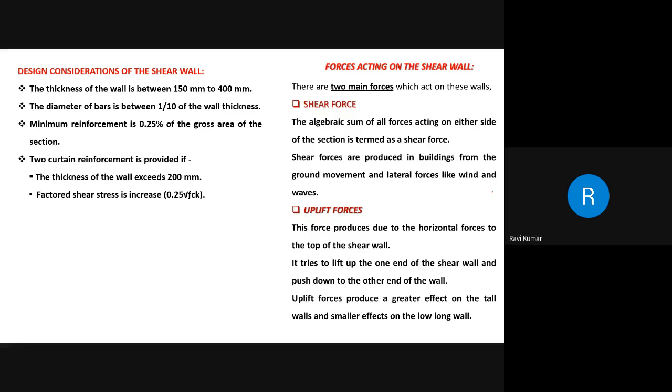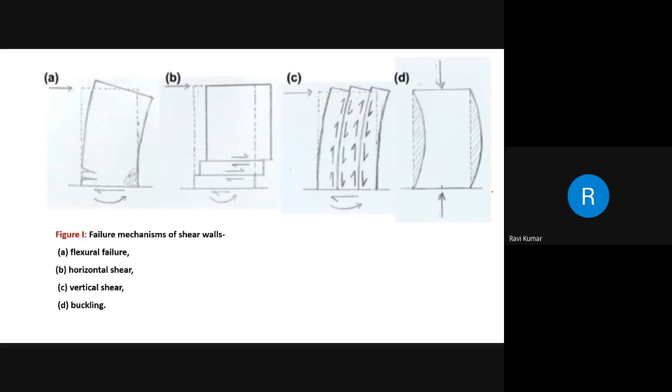Now this slide will help you picture the failure mechanisms of a shear wall. One is A, that is flexure failure, the left hand side, first one. Then B, horizontal shear failure. Then C, this is vertical shear failure, and D is buckling shear failure.